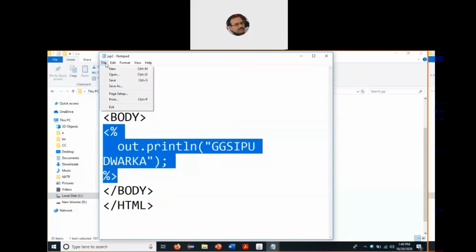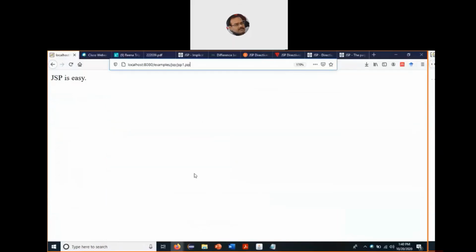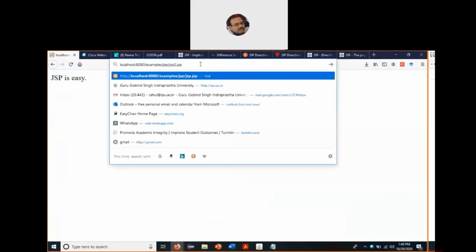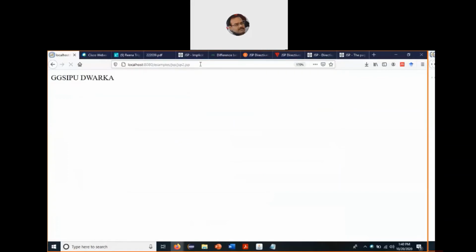We save the program because we have made a slight change in the printable statement. The beauty of JSP is that we do not need to compile the program again and again. So we directly go to our browser window, and instead of JSP1 we launch JSP2.